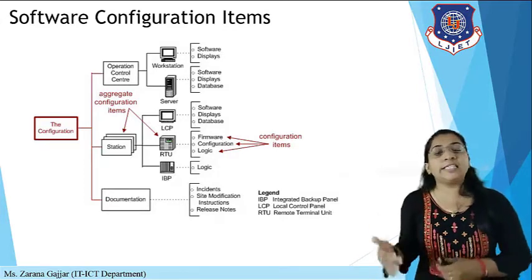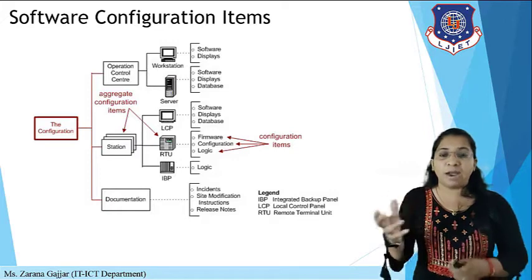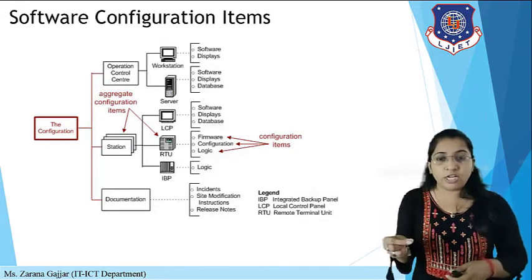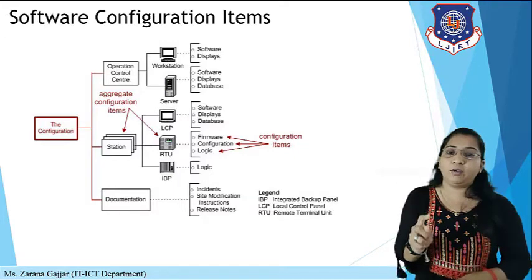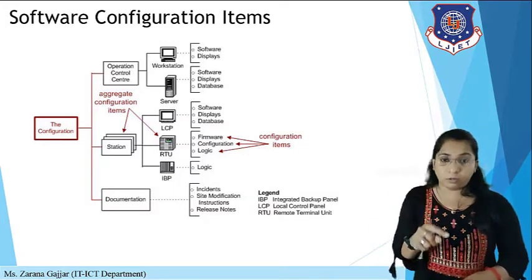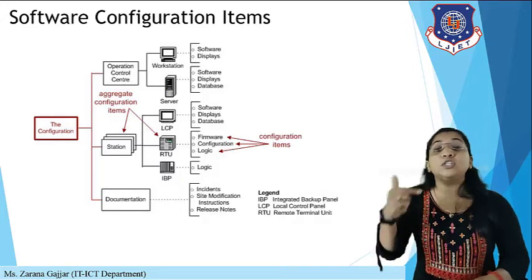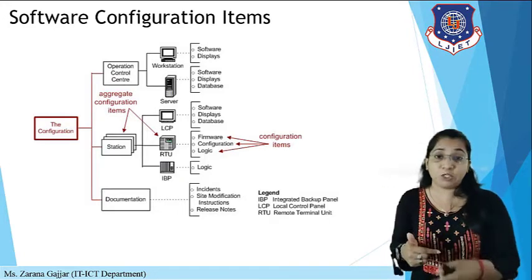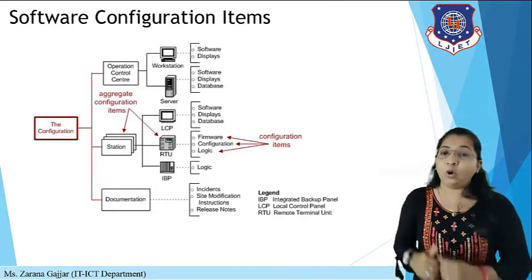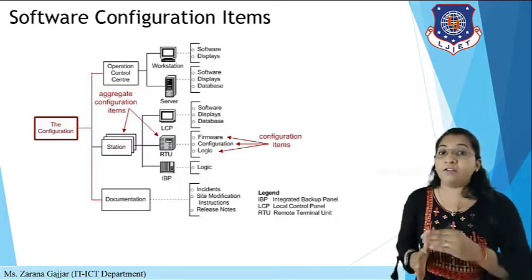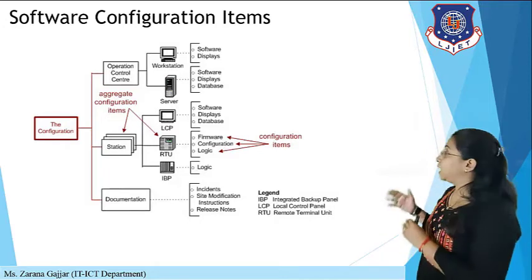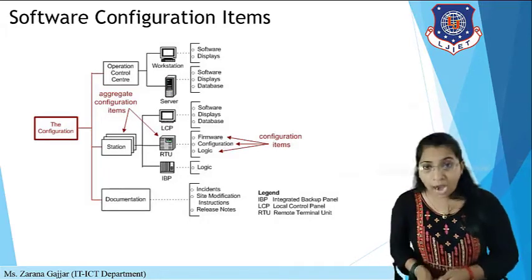As we have already discussed in our example of mobile phone and SIM card, whenever we are installing a SIM card, they will send a configuration setting. Okay, so by clicking on the software configuration, you are able to utilize your SIM card for calling, for messaging and for all other purposes. For network connectivity you also need to configure your SIM card with your mobile phone. So this is the best example of software configuration items.